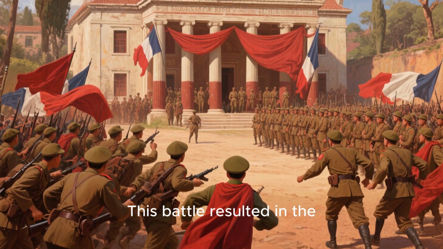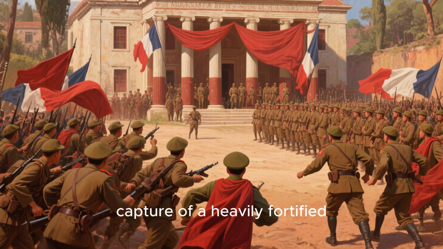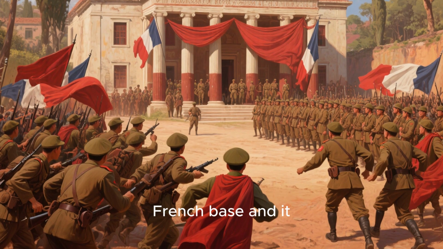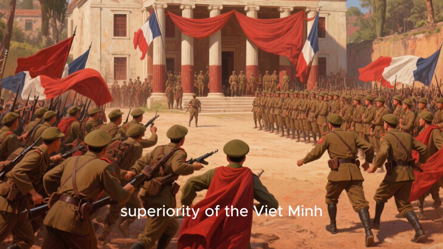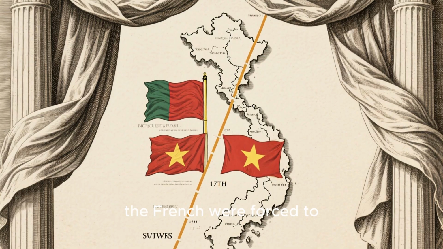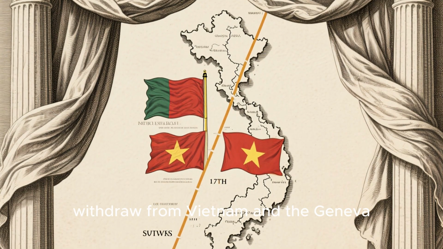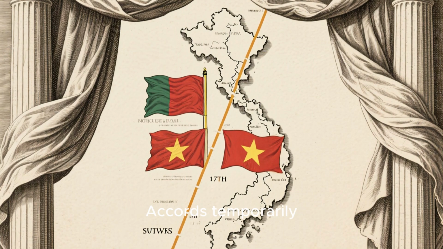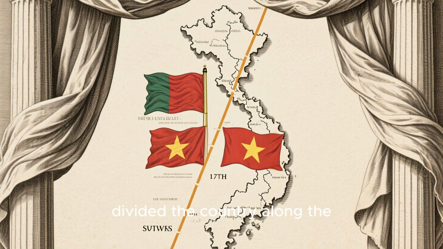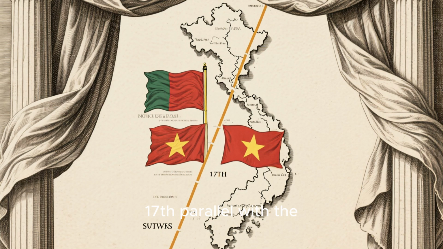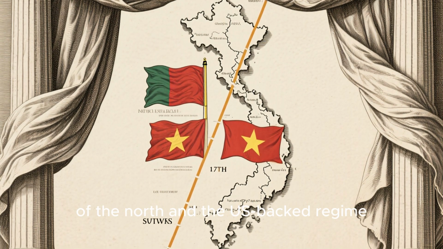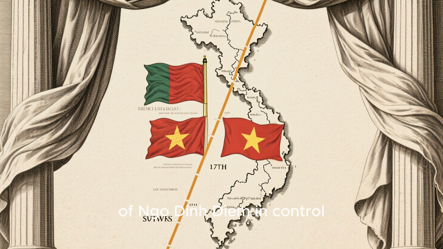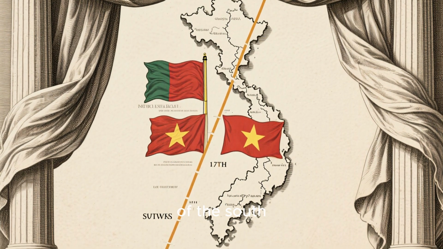This battle resulted in the capture of a heavily fortified French base, and it demonstrated the military superiority of the Viet Minh. As a result, the French were forced to withdraw from Vietnam, and the Geneva Accords temporarily divided the country along the 17th parallel, with the Communists in control of the North and the US-backed regime of Ngo Dinh Diem in control of the South.